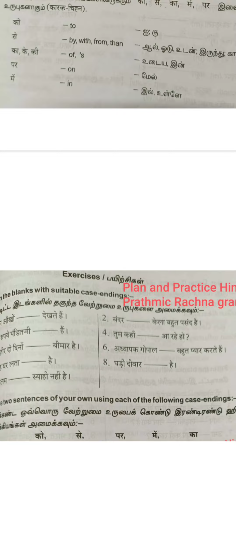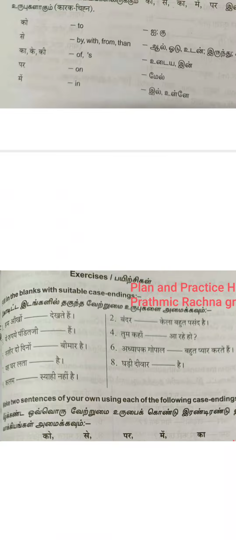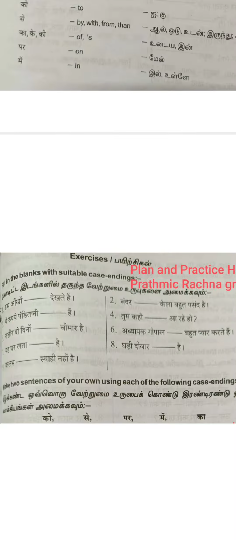So we have to fill up the blanks. First question, हम आंख को डैश देखते हैं. हम means we, आंखों means eyes, देखना means to see. So the sentence is saying we see with our eyes. So what is the case ending we can add in this blank? We see with our eyes. So for with, what do we say in Hindi?